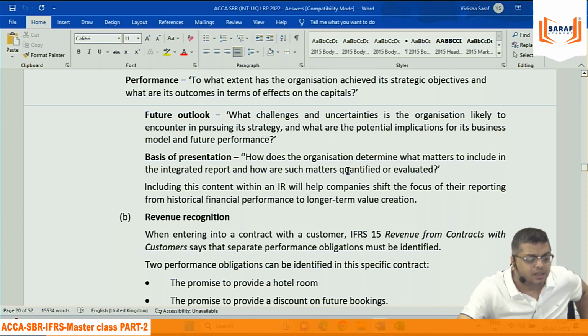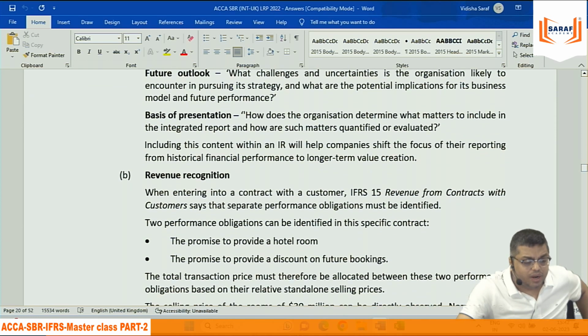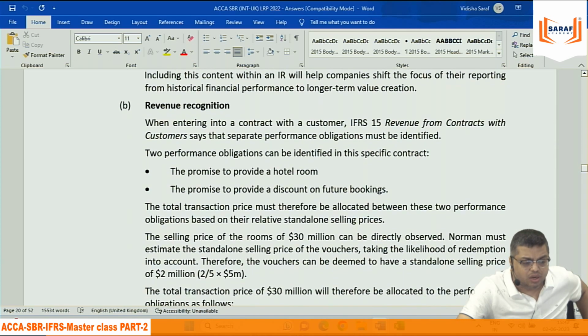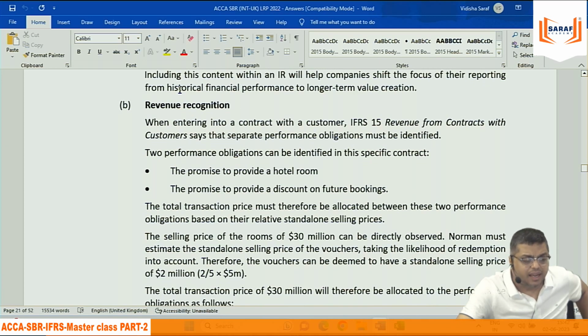Basis of presentation, how does the organization determine what matters to include in the integrated report and how are such matters quantified or evaluated. Including this content within an IR will help companies shift the focus of their reporting from historical to long-term view. If we include integrated reporting, then our focus on reporting will be more futuristic as compared to just reporting past. Okay.